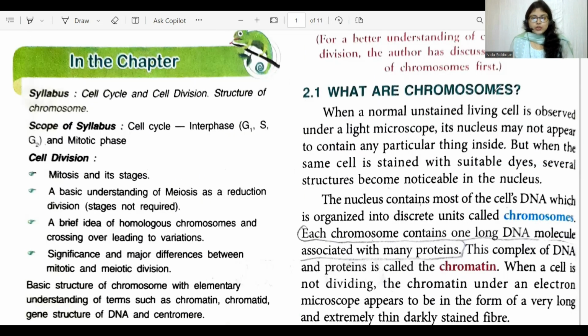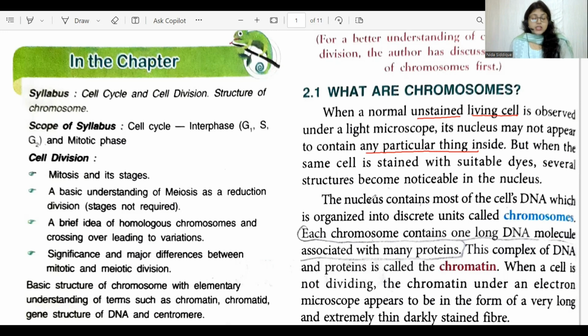Now, let us understand what chromosomes are. If we take a normal living cell, which is not stained, it is unstained, and इस cell को अगर हम microscope के अंदर रखेंगे, under a light microscope, you will observe that its nucleus may not appear to contain any particular thing inside. अगर वो unstained है, and we are using a light microscope, the nucleus will barely show anything. But when some cells are stained with suitable dyes, many structures that are present inside the nucleus become noticeable. We can observe the different parts of the nucleus now.